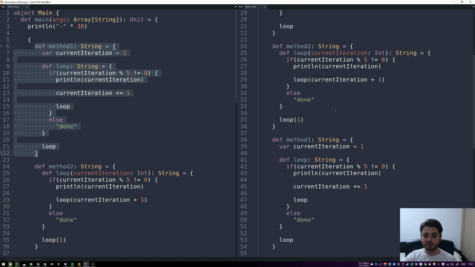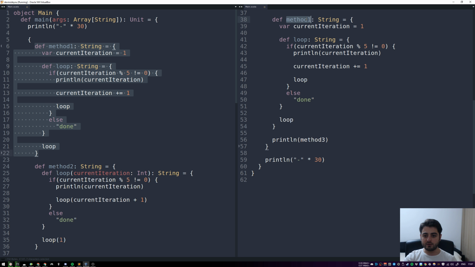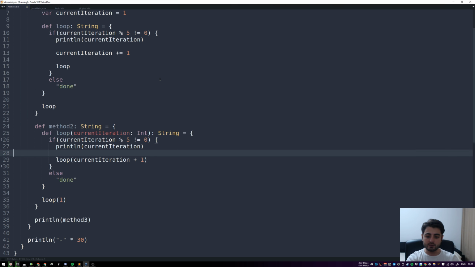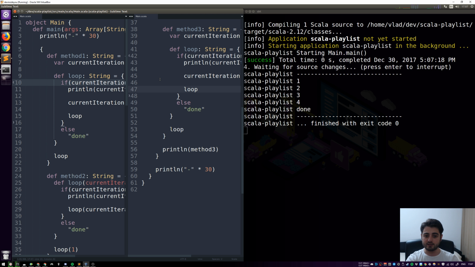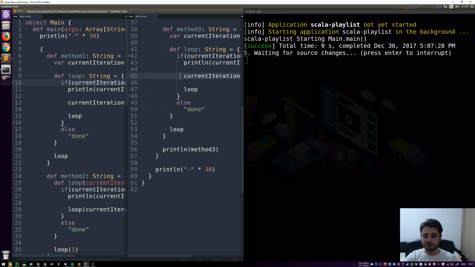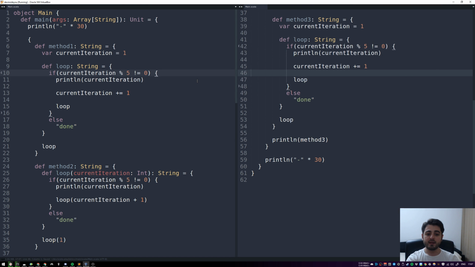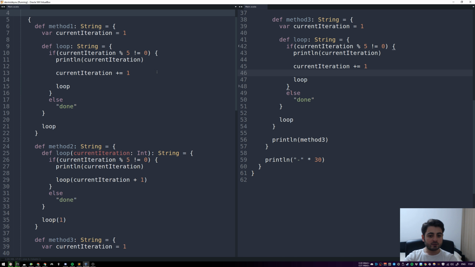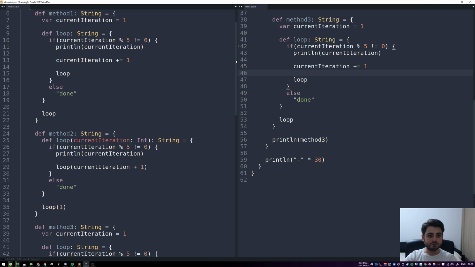So I copied the first method over here, and now I'm gonna call it method 3, right? And now everything should still work, right? Because now we're calling method 3, and the code for method 3 is exactly the same one as in method 1. Actually, let me show you. Okay, so see, it's actually working. Let me save it so that you're sure. Okay, it's actually working. Okay, let me maximize it again, and I'm gonna scroll down exactly to method 1.